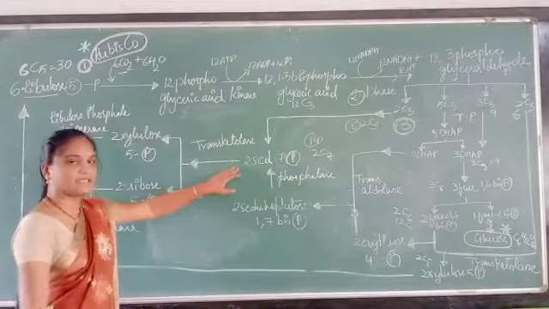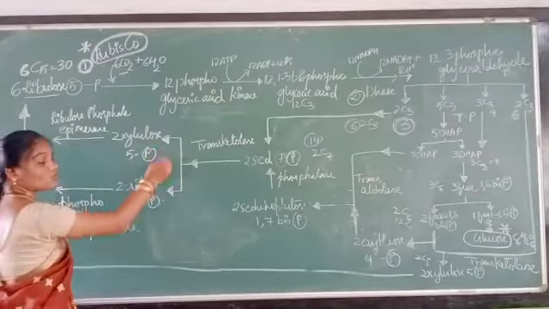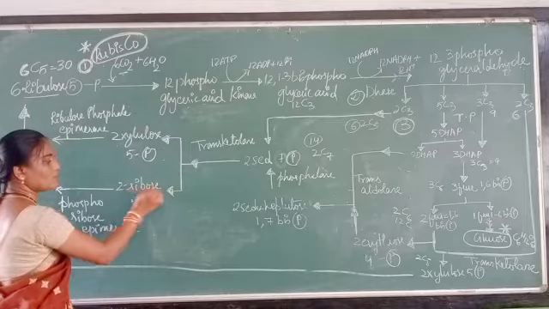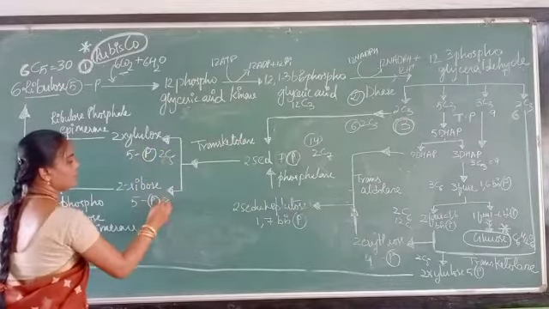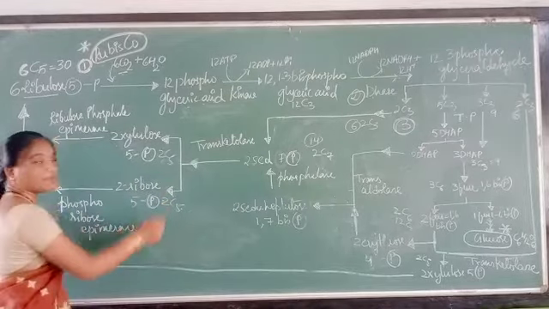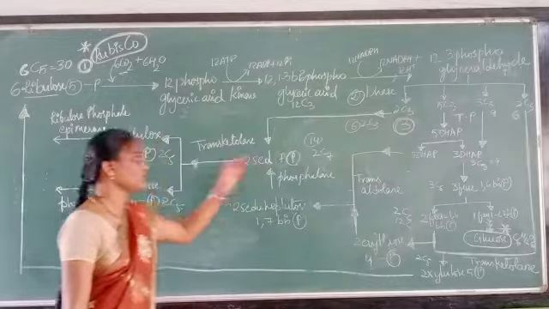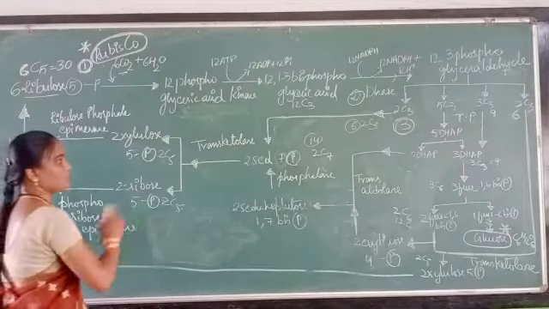In presence of the transketolase enzyme, it will produce 2 pentoses, 2 molecules of xylulose 5-phosphate and 2 molecules of ribose 5-phosphate. 2C5, 10, 2C5, 10, 10 plus 10, 20. Got balanced, right?